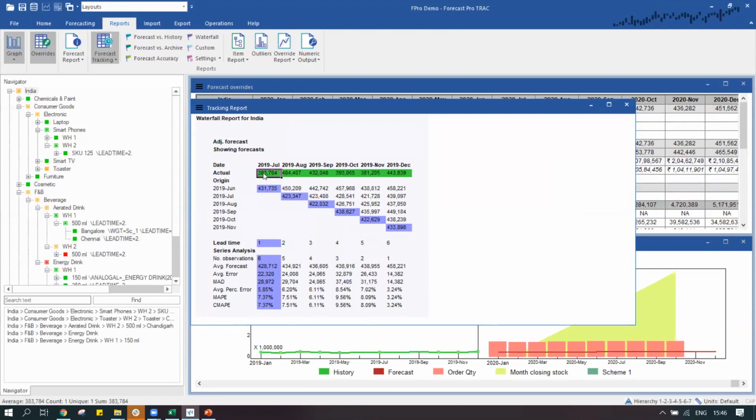So we are telling that for the month of July, this was the actual amount. But in June, we had predicted for July, August, and forward periods so much value. So this is the forecast that we had done in June for all the forward periods. Then in July, we are predicting for the month of August, September, October, November. So on one screen, I will get to know what is my error rate or what is my accuracy rate